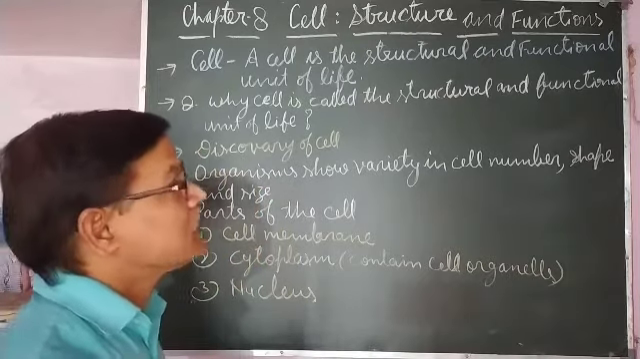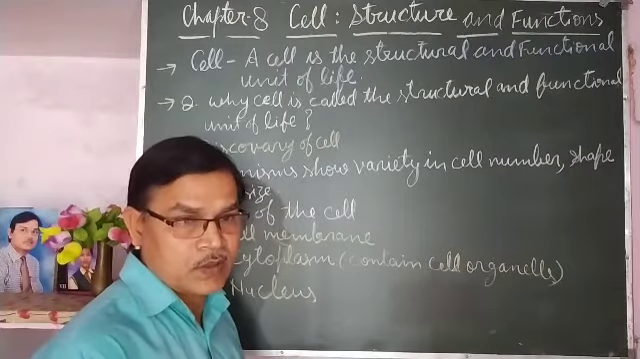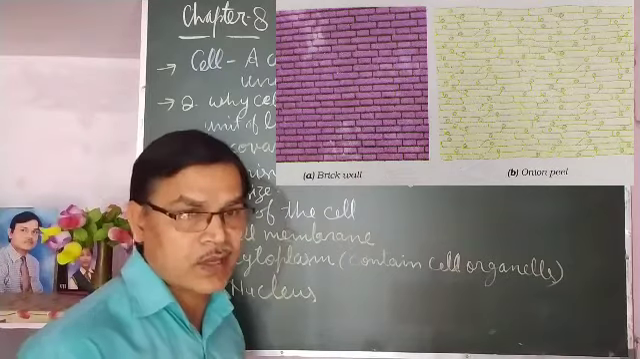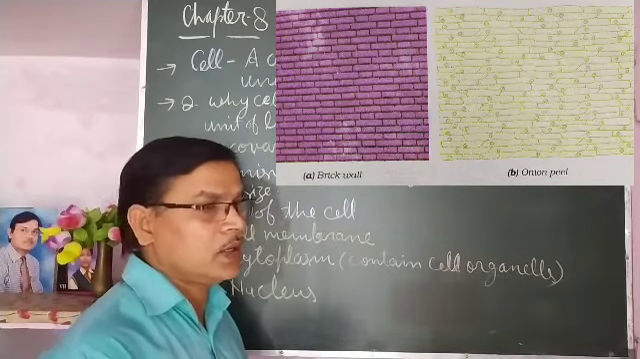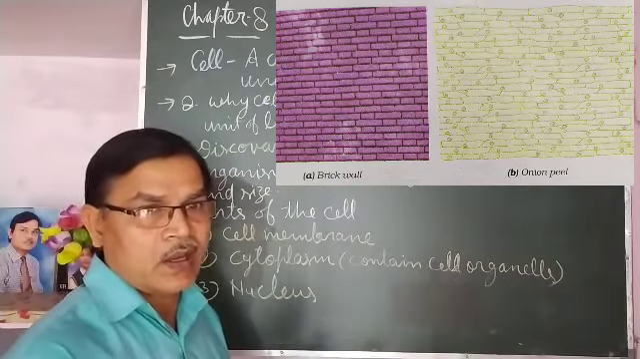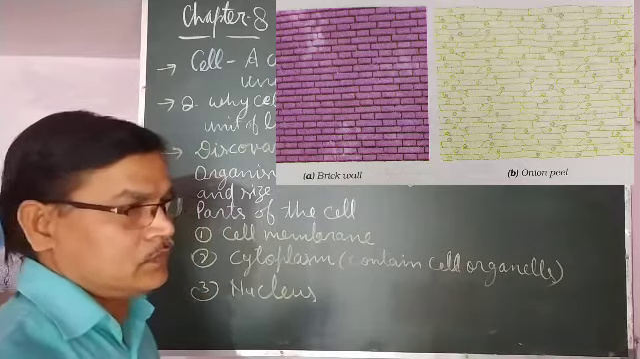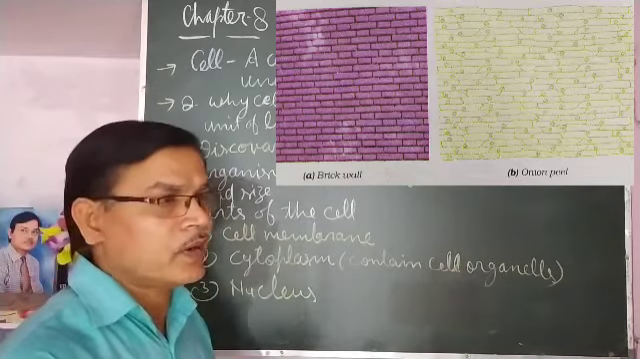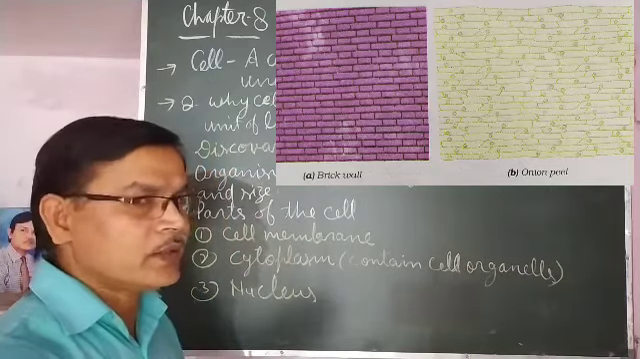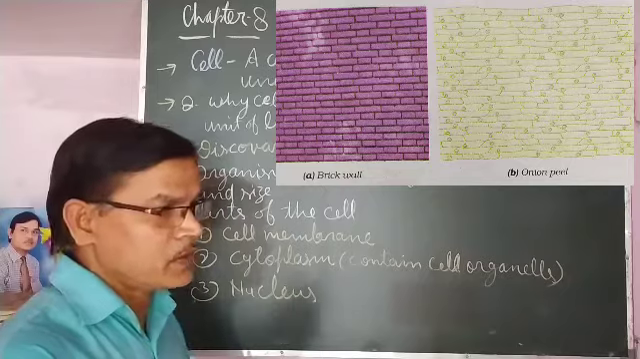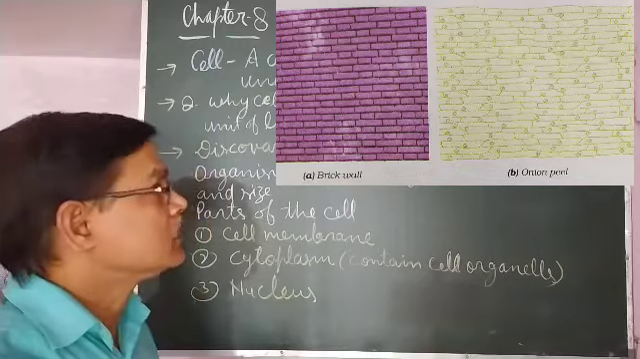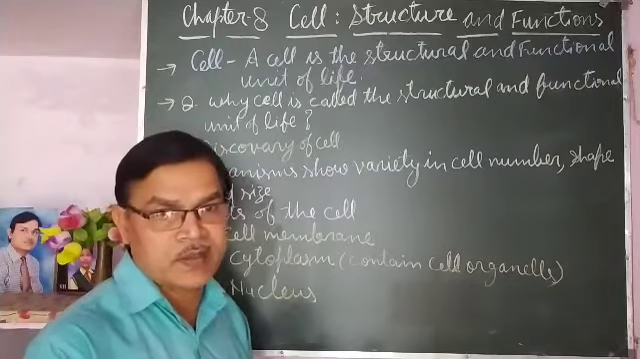It is called a structural unit because, as you may have seen in your NCERT book, a diagram is given. In that diagram you will see a wall made up of small bricks, and an onion peel. In the onion peel, the small compartments are the cells. Like the wall is made up of small bricks, the units of the wall, the cells are the units of living organisms.